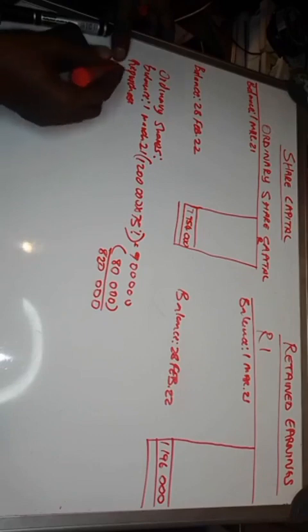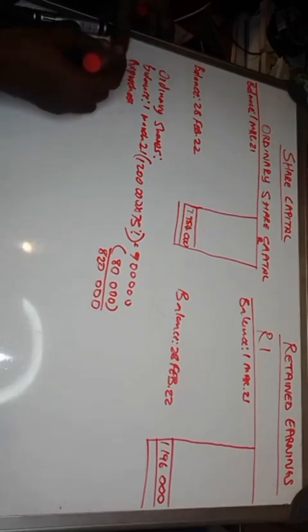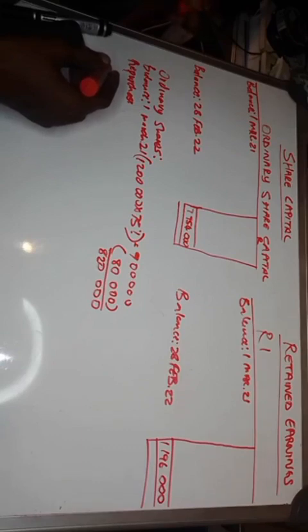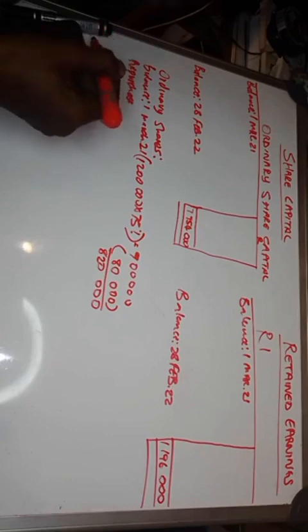Now we continue with our information. So our information further says, still on 30 August 2021, he was paid 20%, which is 136,000, above the average share price, and will no longer qualify for dividends.